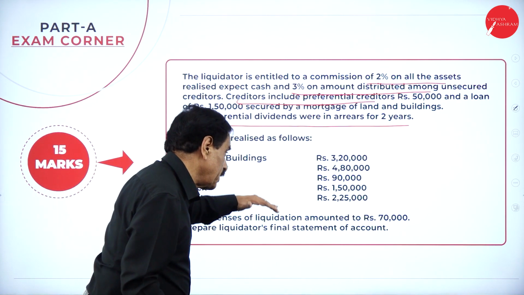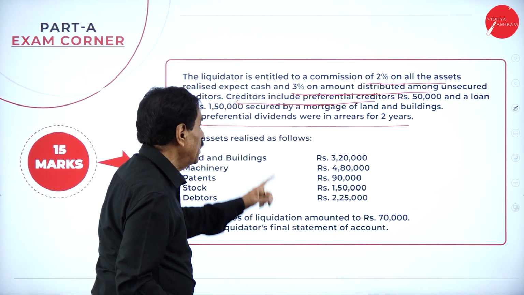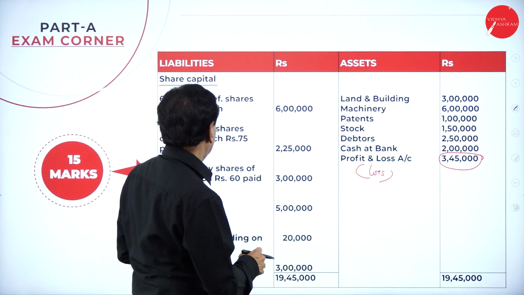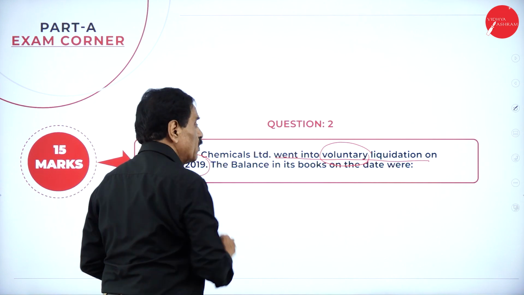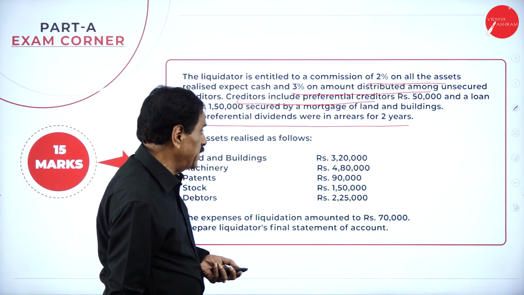These are all the assets realized. The expense of liquidation is 70,000. The payment has to be made on the date of the balance sheet itself, 31/3/2019 only. No further dates are given, so no calculation of debenture interest is considered.